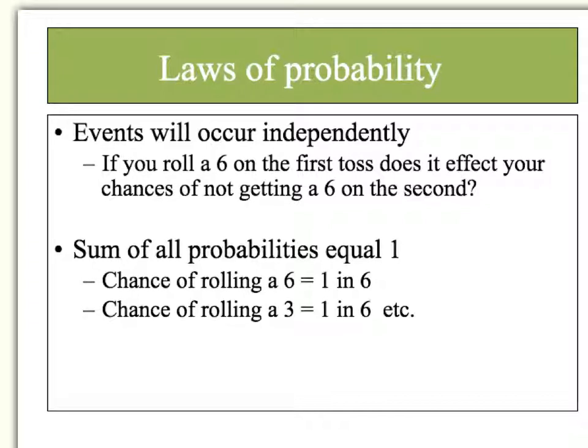So the chance of rolling a 6 is 1/6. The chance of rolling a 3 is 1 in 6. The chance of rolling a 4 is 1 in 6. And when we look at all those, 1 in 6, 1 in 6, 1 in 6, 1 in 6, 1 in 6, and 1 in 6, which is the chance of rolling a 1, 2, 3, 4, 5, or 6, they add up to 1 because we know when we roll that die, you're going to get an answer. You're going to get some number.